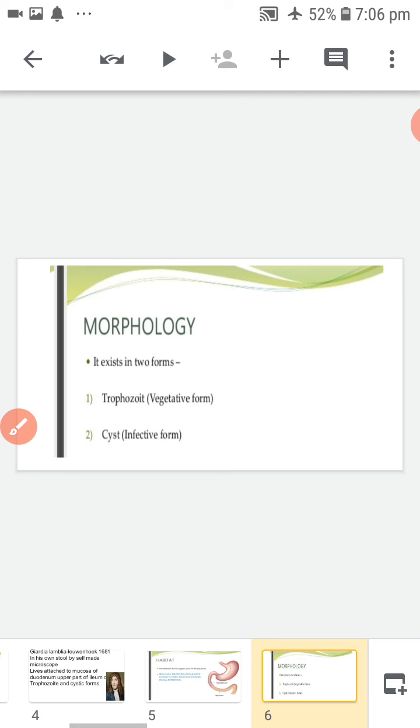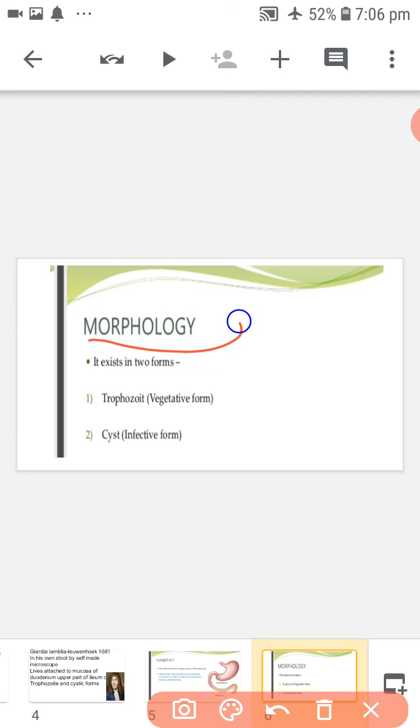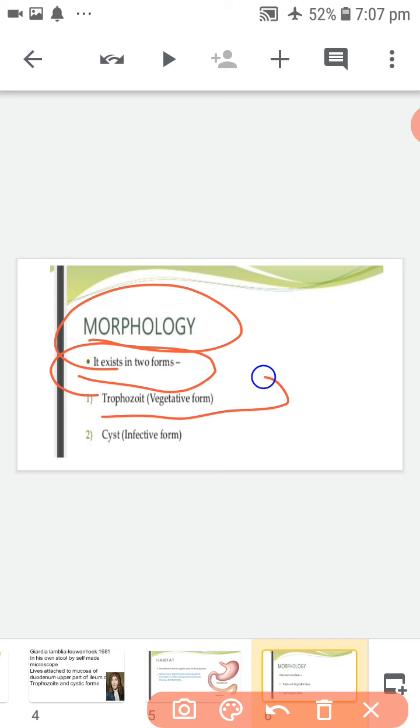Let us see morphology. It consists of how many forms? Two forms. What are they? Trophozoite, that is the vegetative form, and cyst, that is the infective form. Giardia lamblia morphology consists of two forms, trophozoite and cystic forms.